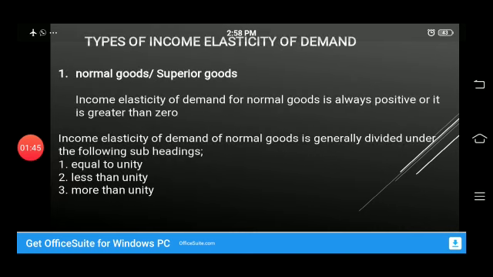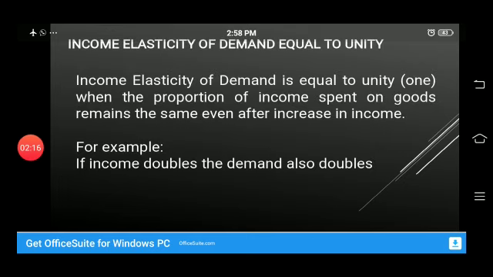Types of income elasticity of demand. Firstly, we will discuss the normal good or superior good. Then we will discuss the inferior goods. Normal goods: income elasticity of demand for normal goods is always positive, or it is greater than 0. Income elasticity of demand of normal goods is generally divided under the following subheadings: equal to unity, less than unity, or more than unity.